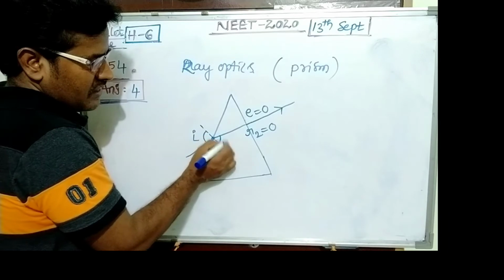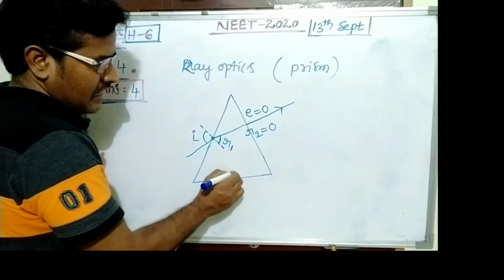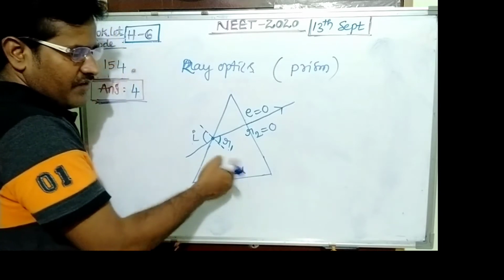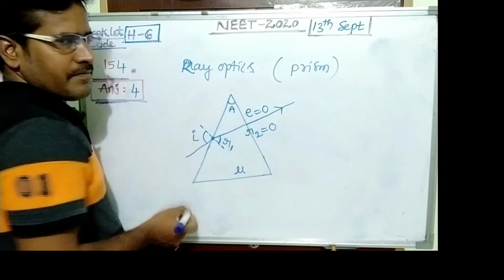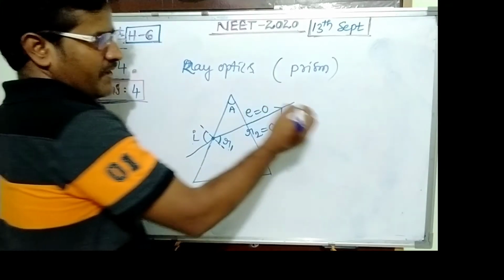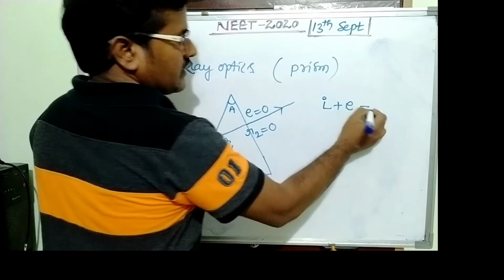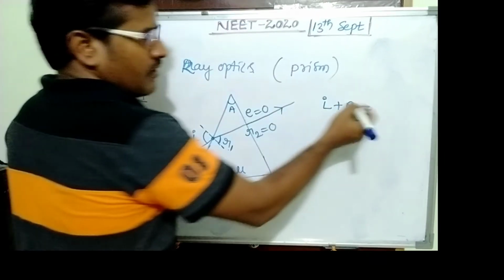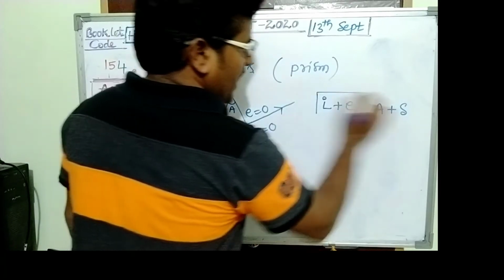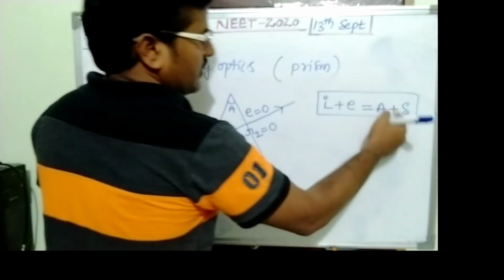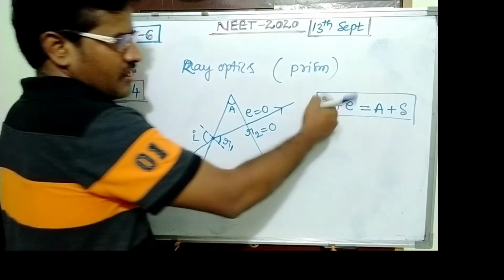So first surface incident angle I and refracting angle R1. The refractive index of the prism is mu, prism angle is A. The basic relation is I plus E equals A plus delta. Delta indicates the deviation angle.